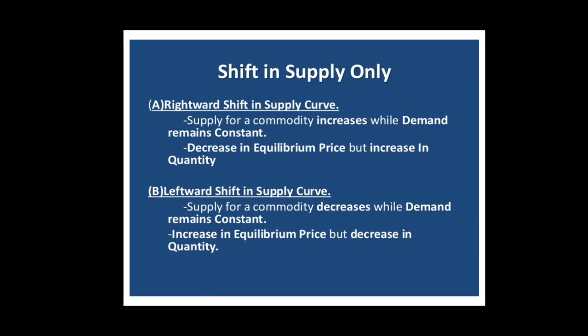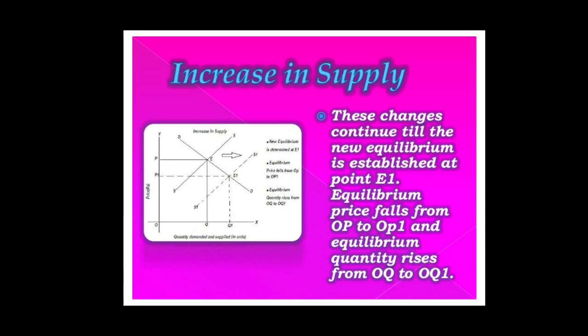Increase in supply leads to rightward shift in supply curve. Now let us analyze the effect of increase in supply keeping demand constant on equilibrium price and equilibrium quantity with the help of the figure given here.